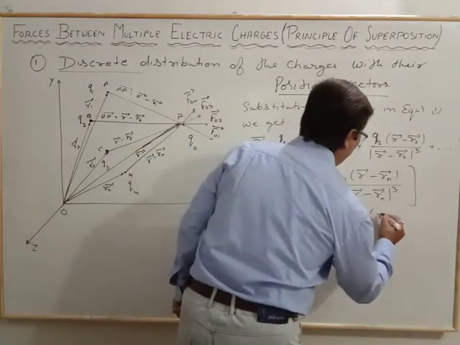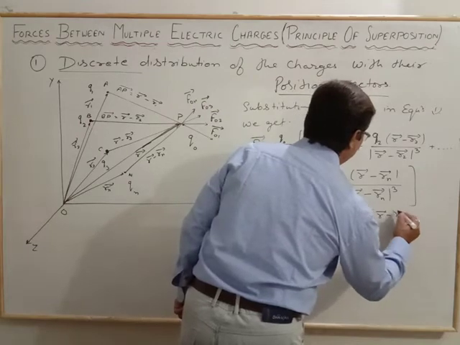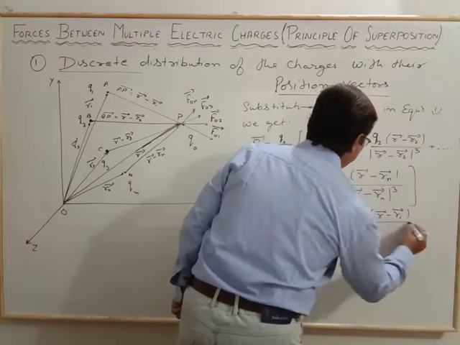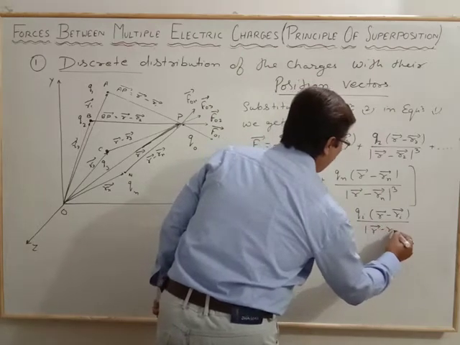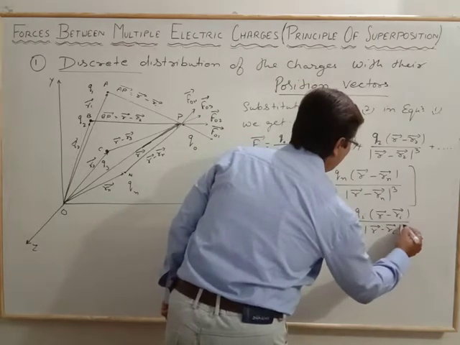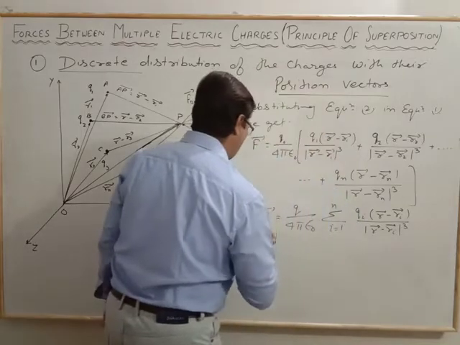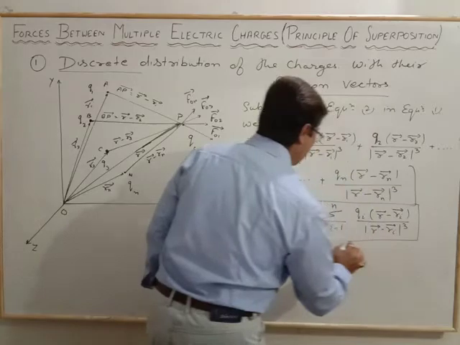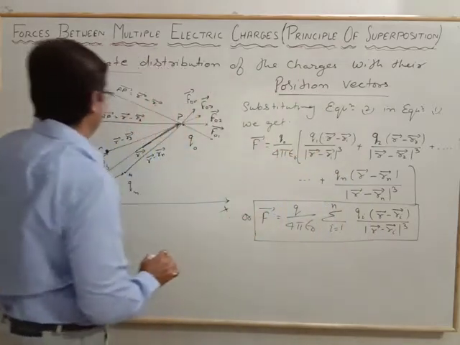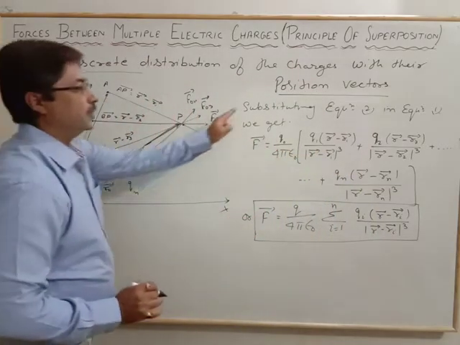And here it is r vector minus ri vector by the magnitude of r vector minus ri vector whole cube. So this is the net force acting on the test charge Q0 due to multiple charges with the position vector.